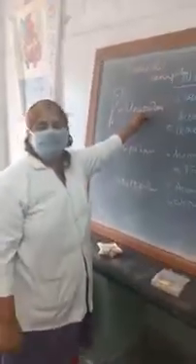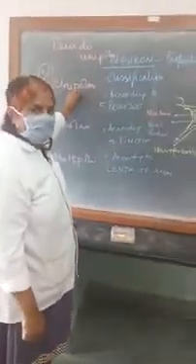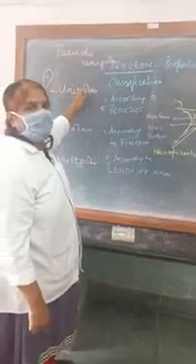So this is an example of the unipolar neuron, which is present in the brain as the mesencephalic nucleus of the trigeminal nerve, that is present in the midbrain. So that is an example of a unipolar neuron.